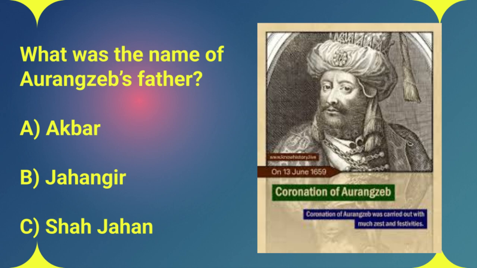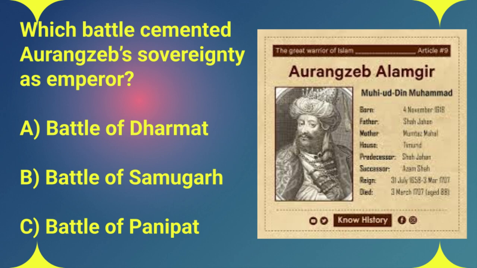Let's move on to question 4. Which battle really solidified Aurangzeb's claim to the throne? Was it A, the Battle of Darmat, B, the Battle of Samagar, or C, the Battle of Panipat? This one goes back to that War of Succession we were talking about. The Battle of Samagar, which happened in 1658, was absolutely crucial. This is where Aurangzeb goes head-to-head with his older brother, Dara Shikoh, and defeats him decisively. This wasn't just any victory. It's the one that really cemented Aurangzeb's hold on power, showed everyone his military strength and his unwavering determination to rule. The answer is B, the Battle of Samagar.